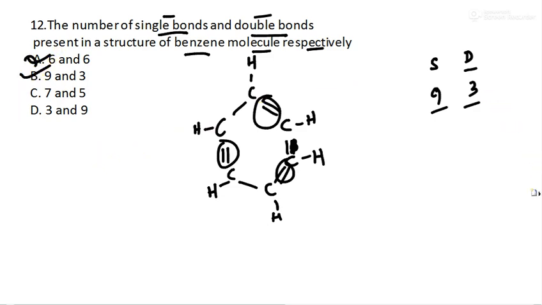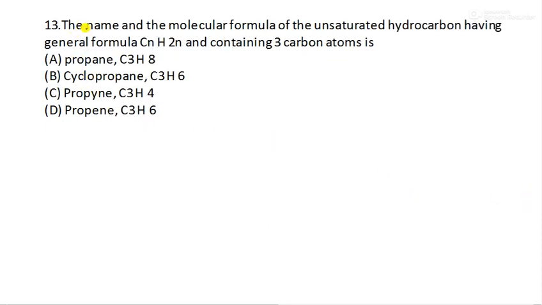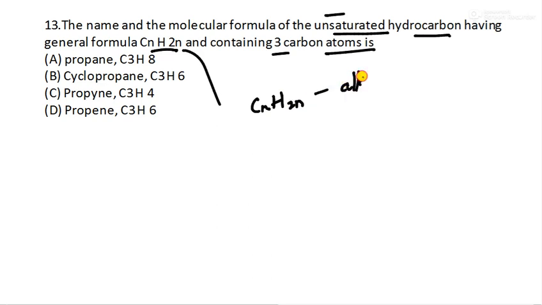Moving to question number 13 now. The name and the molecular formula of the unsaturated hydrocarbon having general formula CnH2n and containing 3 carbon atoms is dash. Unsaturated with this formula CnH2n. This formula belongs to which one? Alkene, correct?